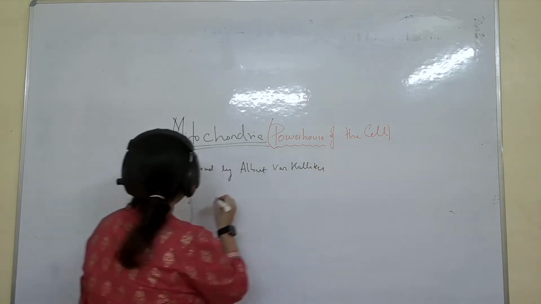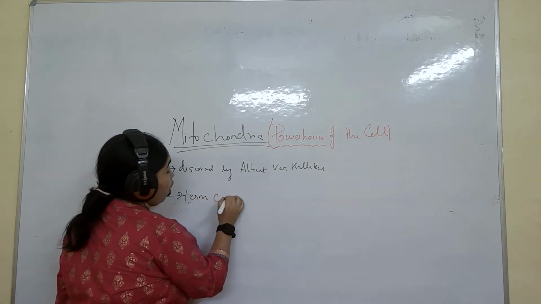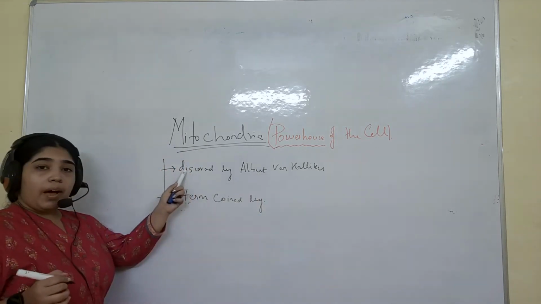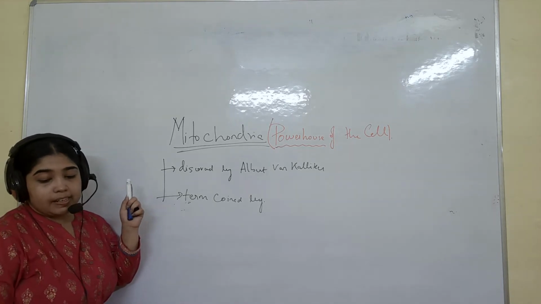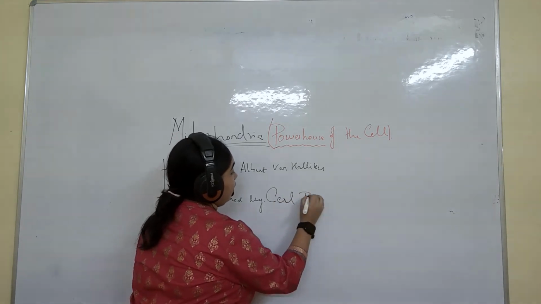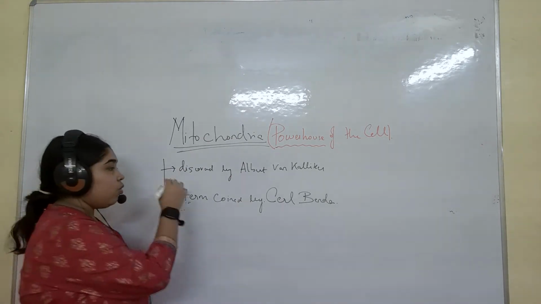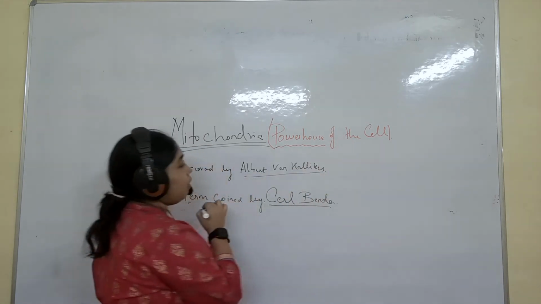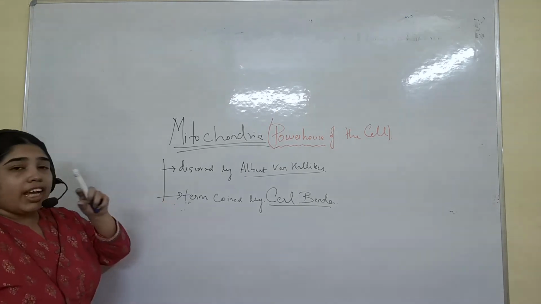But the term mitochondria was coined by somebody else. So it was discovered by this person, but the term was coined by Carl Bender. So the term was coined by Carl Bender, and it was discovered by Albert van Calicut. Understand?